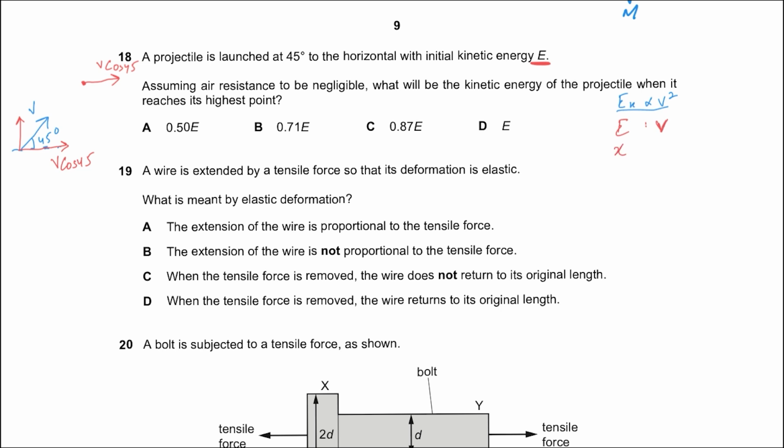What will be the kinetic energy? Let's call this x when the speed is v cos 45, but don't forget that it's v squared, so this gets squared, this gets squared, and when we cross multiply, we end up with x being equal to 0.5 E, the answer being A.